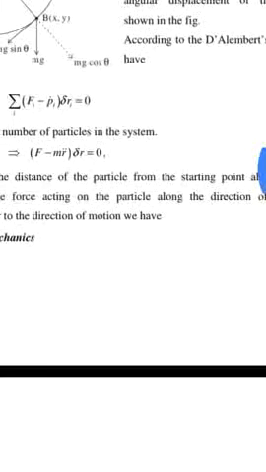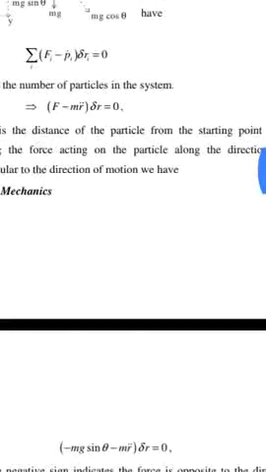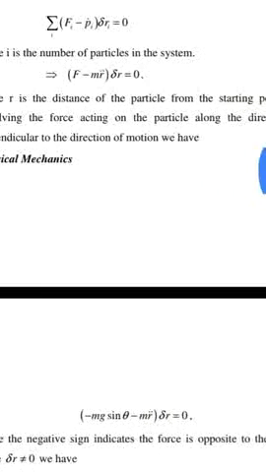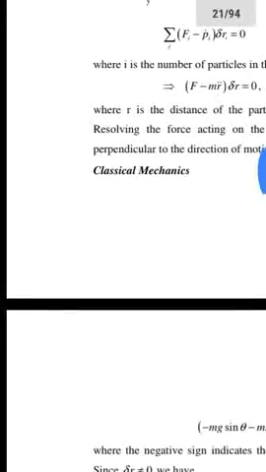According to D'Alembert's principle, (Fi minus mi r double dot i) dot delta ri is equal to 0, where i is the number of the particle in the system. F minus m r double dot delta r is equal to 0, where r is the distance of the particle from the starting point along the arc.